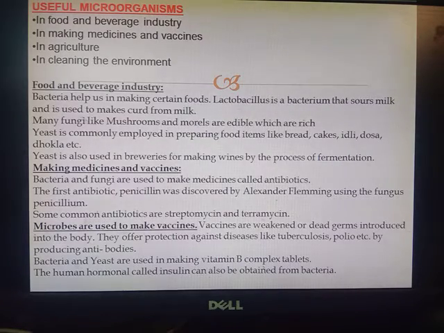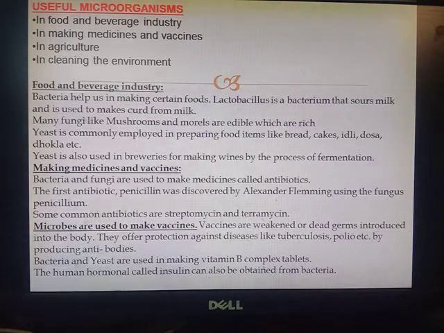Yeast is commonly employed in preparing food items like bread, cakes, idli, dosa, dhokla, etc. It is also used in breweries for making wines by the process of fermentation. Fermentation process I am going to discuss in detail in the coming slides.